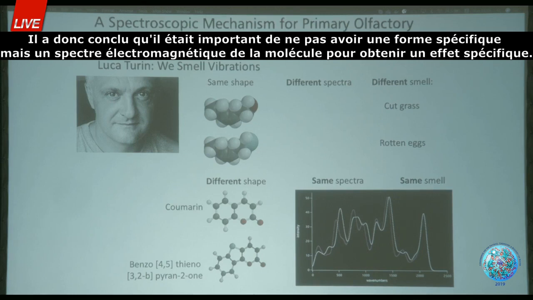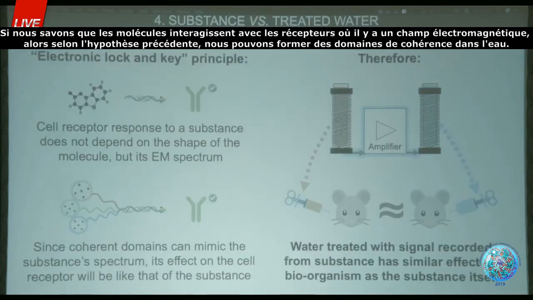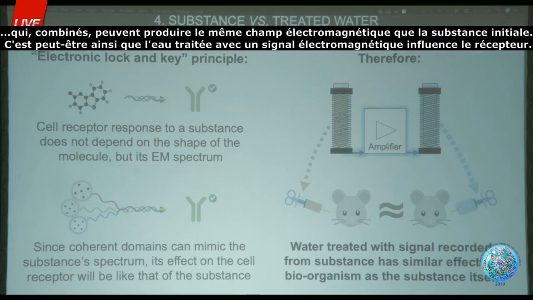So the question is, if molecules maybe interact with receptors via an electromagnetic field, then according to the previous hypothesis, in water we can form coherent domains which in combination can give the same electromagnetic field as the initial substance.